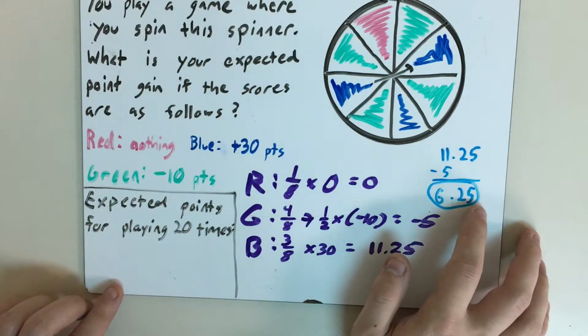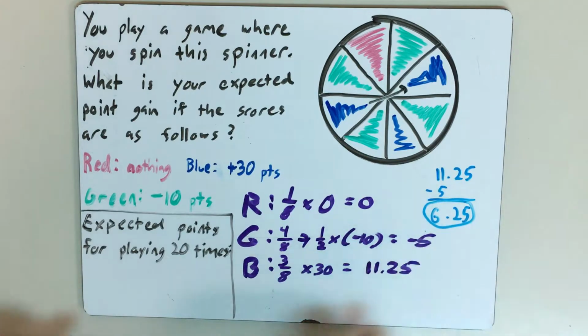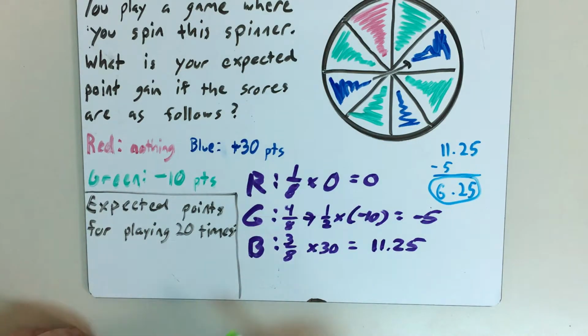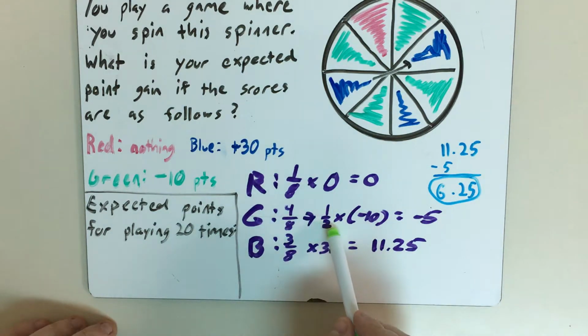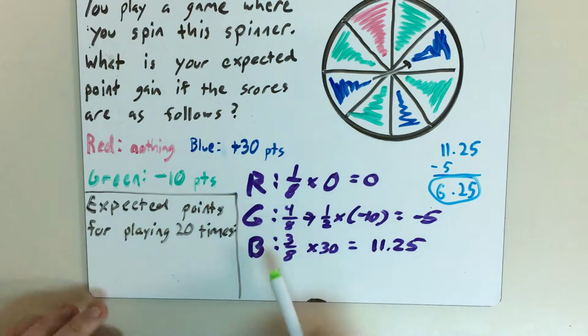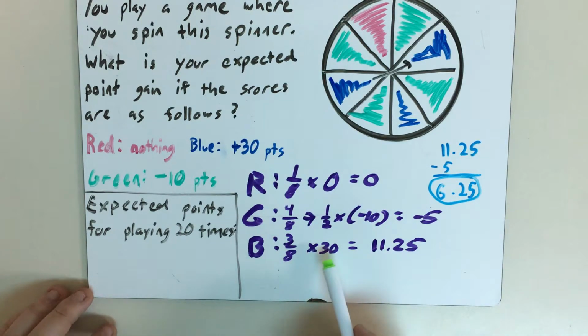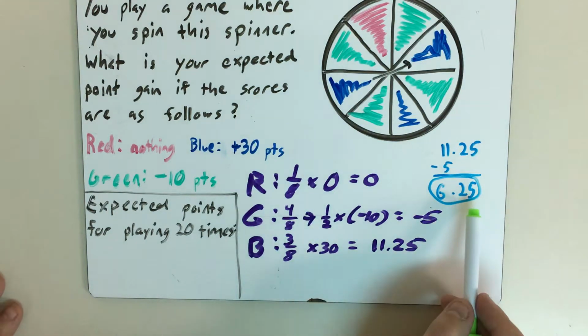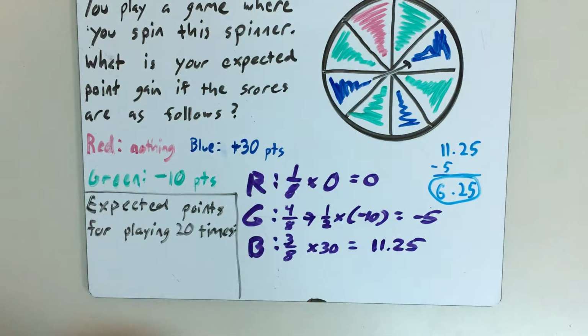We have the expected value of just one game, 6 1/4 points, and we got that from there being a 1/8 chance that nothing would happen, we wouldn't get or lose points, a 4/8 or 1/2 chance that we would lose 10 points, and a 3/8 chance that we would get 30 points. So the expected value, the probability average of that ended up being that we would gain about 6 1/4 points every time we played the game.